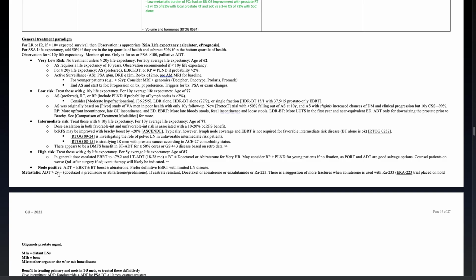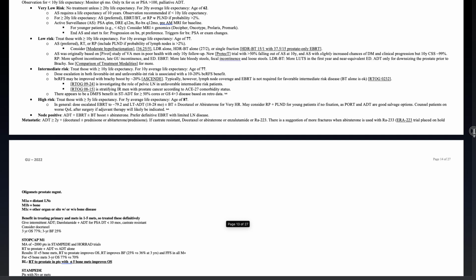node disease. Metastatic: ADT for 2 years or greater plus docetaxel plus prednisone, or abiraterone plus prednisone. If it's castrate resistant: docetaxel or abiraterone or enzalutamide or radium-223. There's a suggestion of more fractures when abiraterone is used with radium-223. The ERA-223 trial is placed on hold.